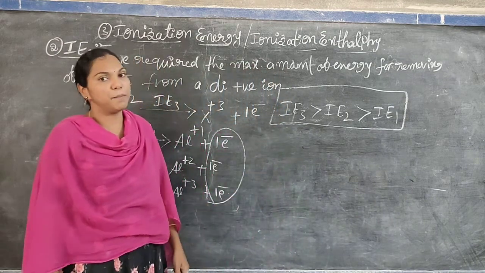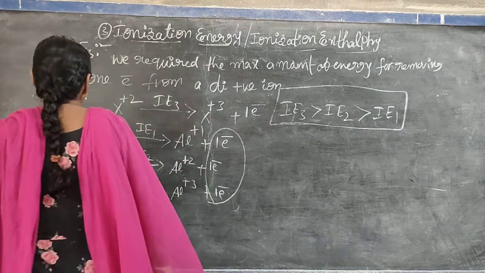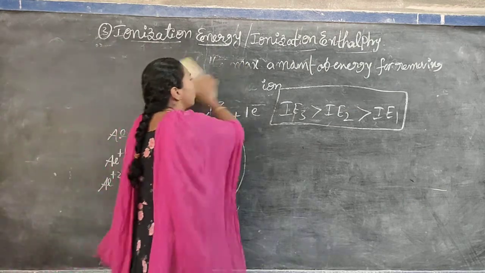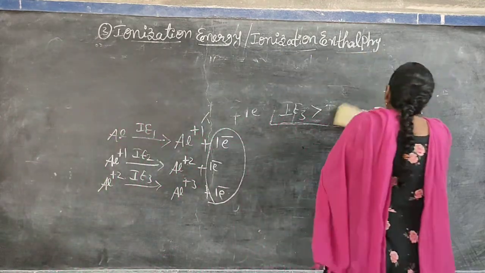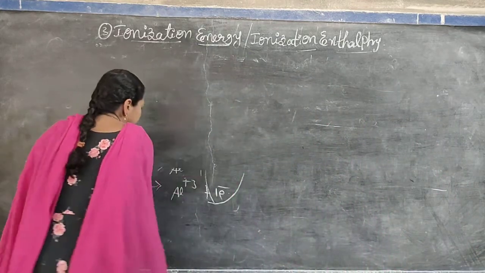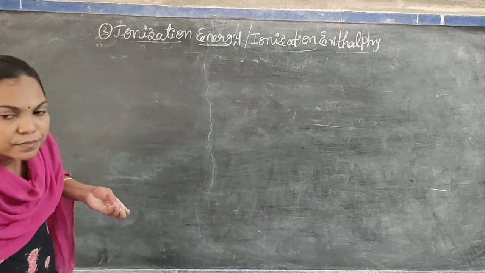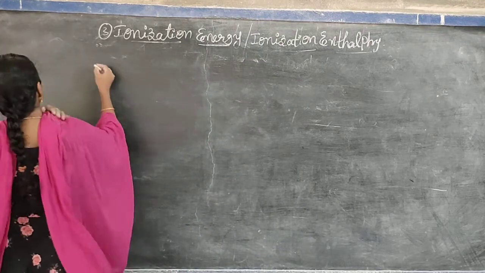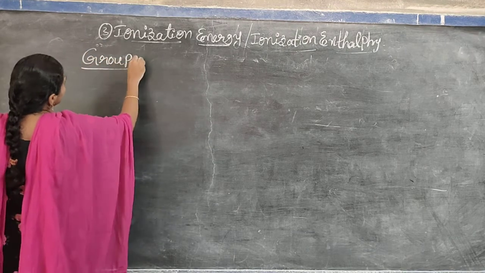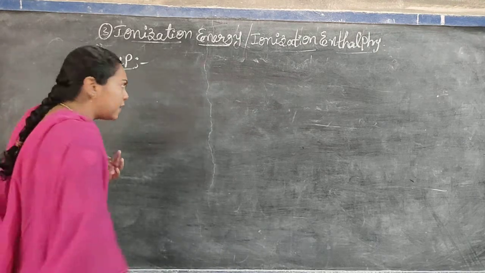We must remember this: first ionization energy, second ionization energy, and third ionization energy. Now let's see how this property changes in groups and periods. How does it change in a group and in a period?